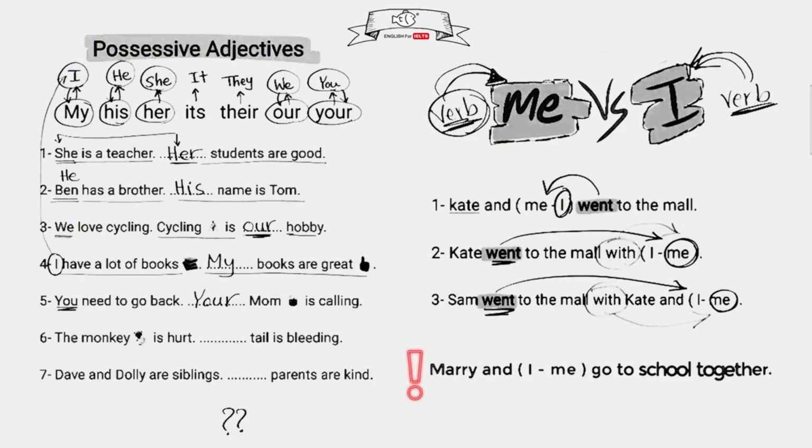Now you answer this one. Mary and I, or me, go to school together. Let me see your answers.